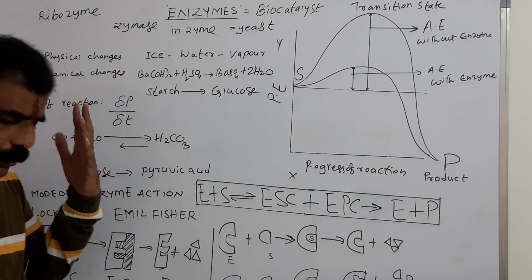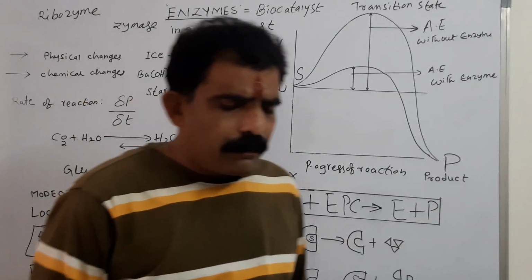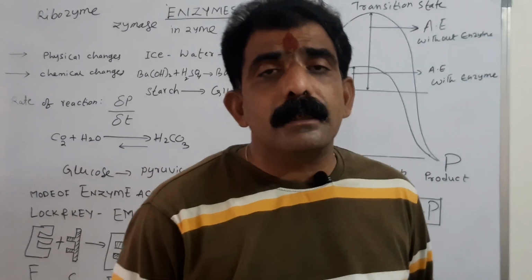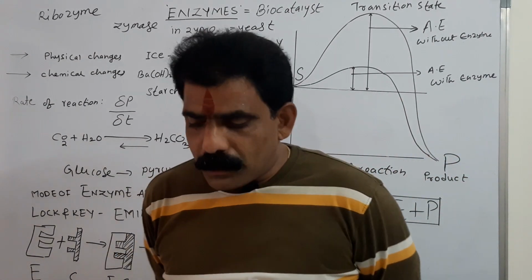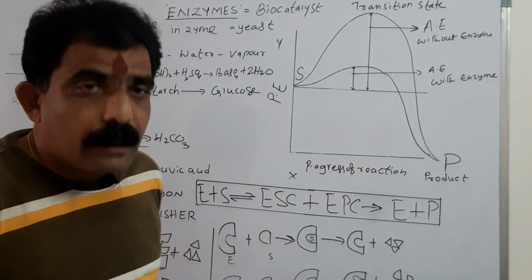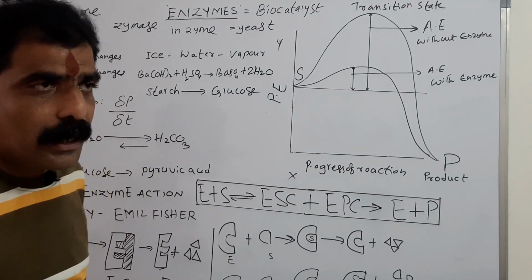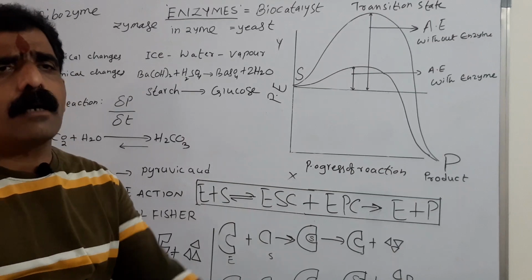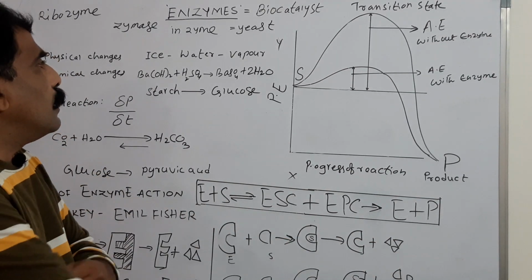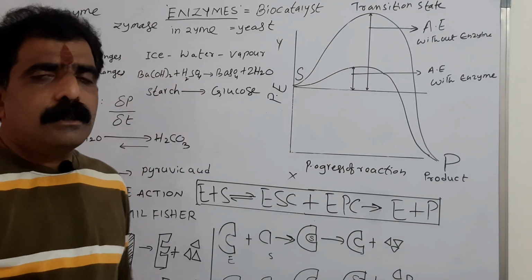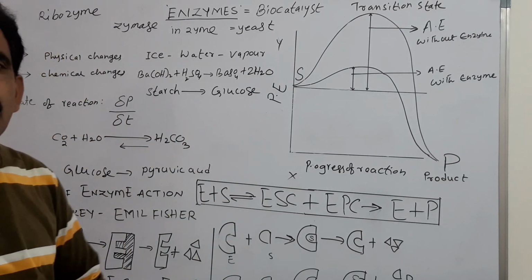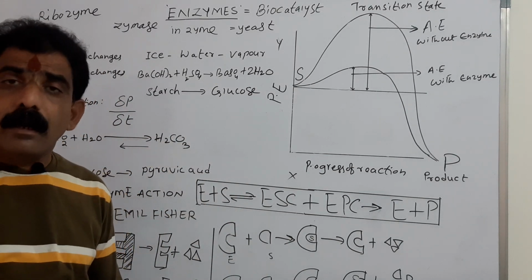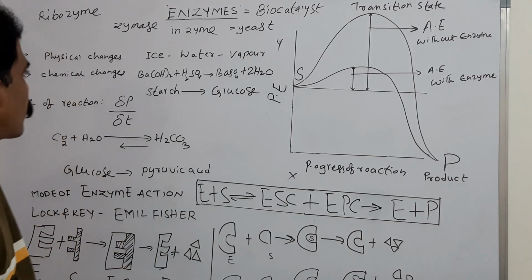And the first discovered enzyme is zymase, and the first crystallized enzyme is urease. Urease was crystallized by James Sumner from the Canavalia ensiformis or jack bean, whereas the enzyme zymase was discovered by Edward Buchner from the yeast. The study of the enzymes is generally said to be enzymology.